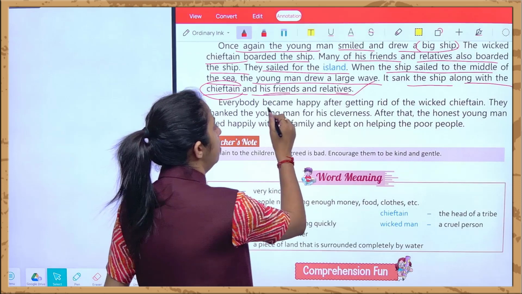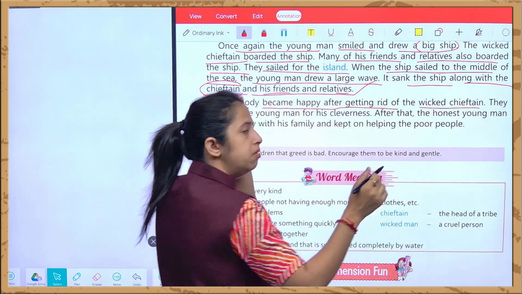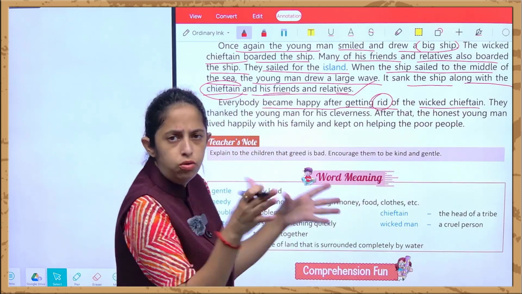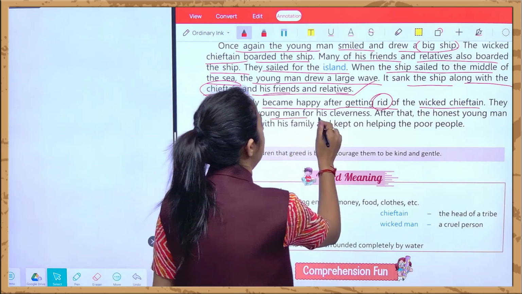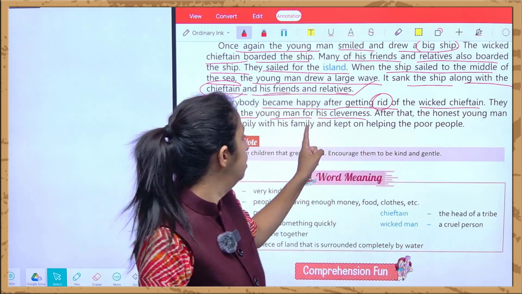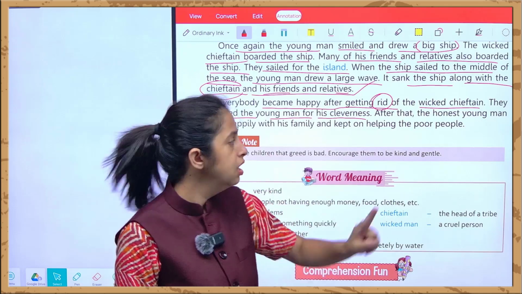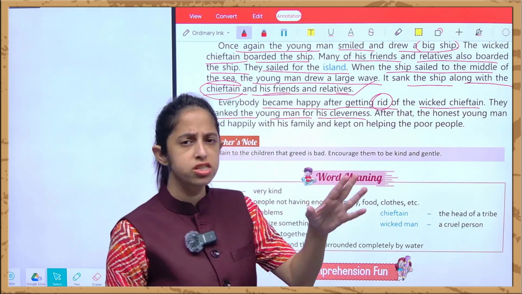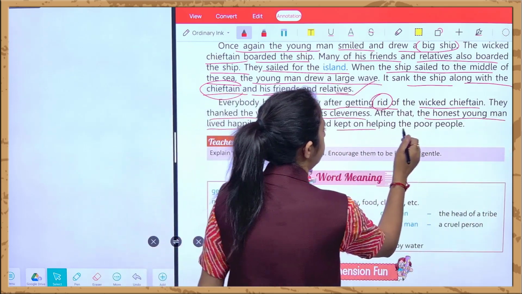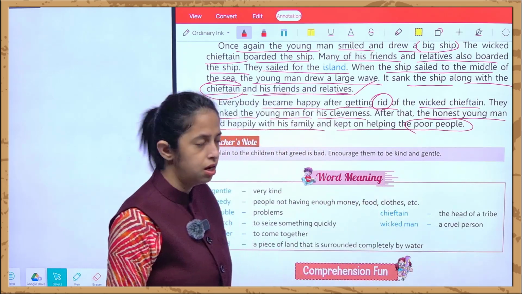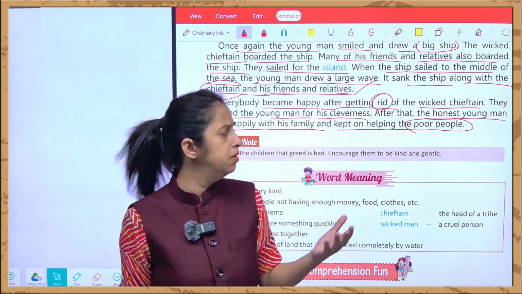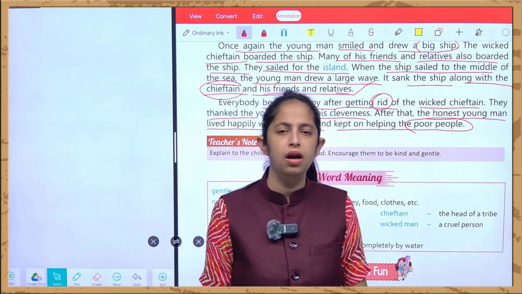And everybody became happy after getting rid of the chieftain. Getting rid means पीछा छुड़ाना, मतलब किसी से अपना पीछा छुड़ाना, right? And they thanked this young man for his cleverness. और उन्होंने किसको thank किया? They thanked this clever man for his cleverness कि उसने चालाकपना दिखाया और किसको फंसा दिया? इस king को. And after that, the honest young man lived happily with his family and kept on helping the poor people. And this honest young man kept this paintbrush with him and he kept on helping the poor people who were in a time of need.